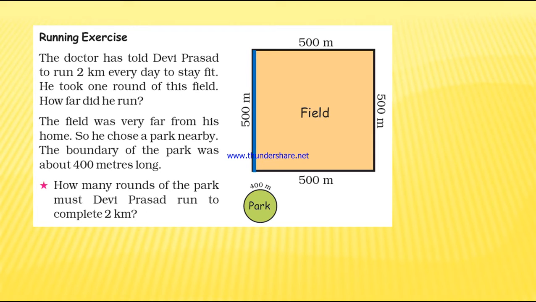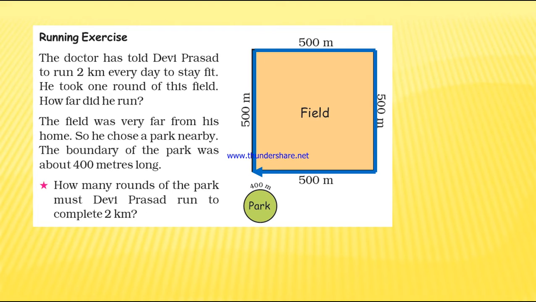How much distance has he covered now? 500 meter. Then another 500 meter. Then one more 500 meter. Then the last 500 meter. So now that one round is finished. This one round is called the boundary, that is the perimeter.